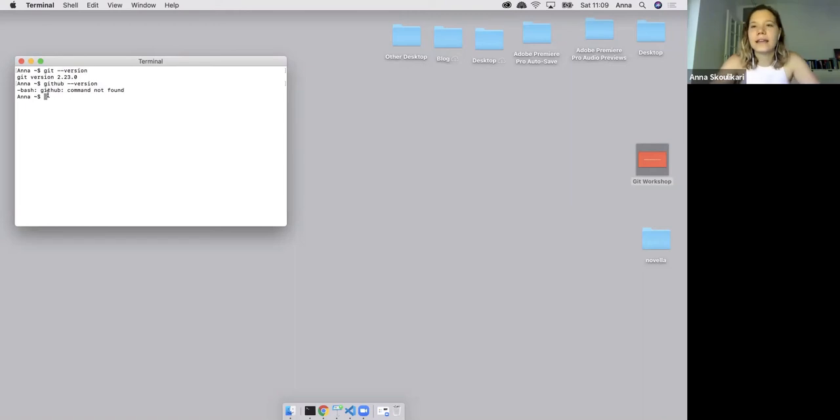GitHub isn't a program installed on my computer. GitHub is a company that allows me to host my projects that use Git in the cloud. It's kind of like GitHub is like Google Drive and Git is like Microsoft Word. So a program on my computer, that's Git. And we can just quickly check that out.